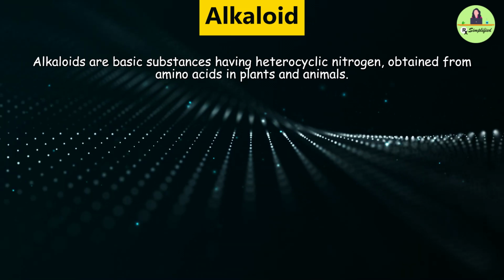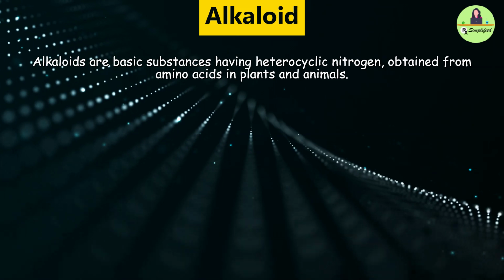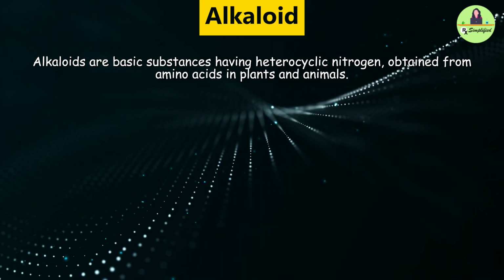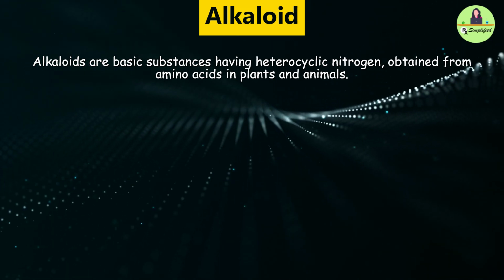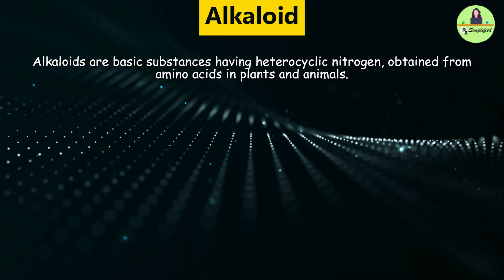So first of all, what are alkaloids? Alkaloids are naturally occurring basic substances having heterocyclic nitrogen, which are obtained from amino acids. They are found in both plants and animals.